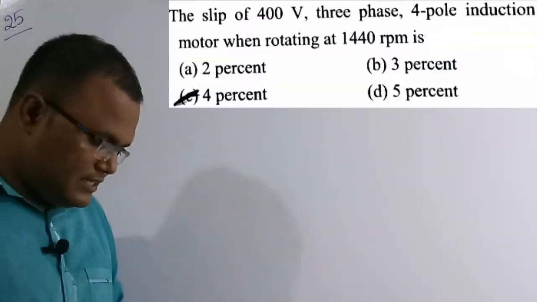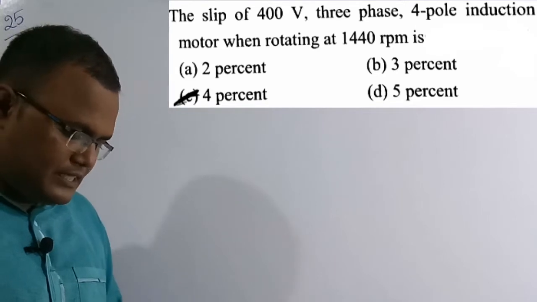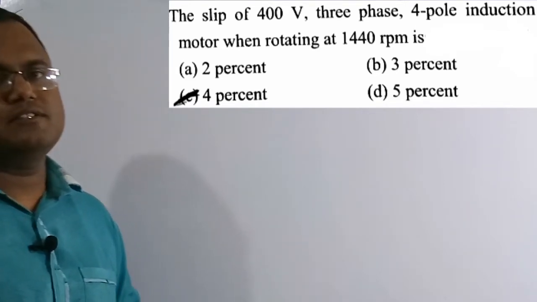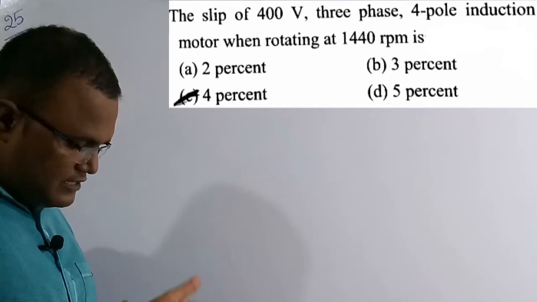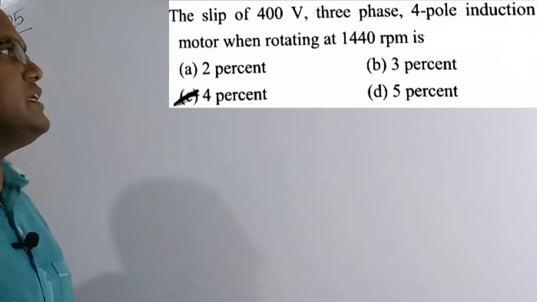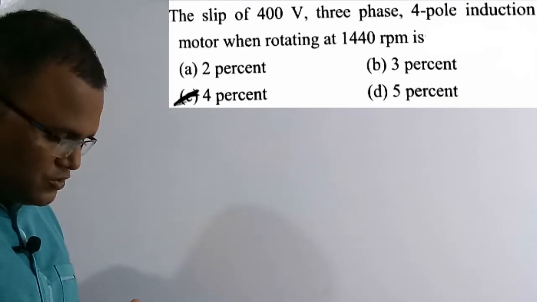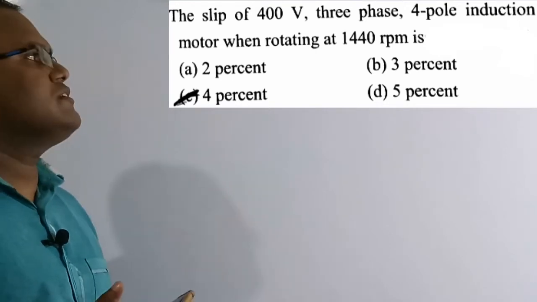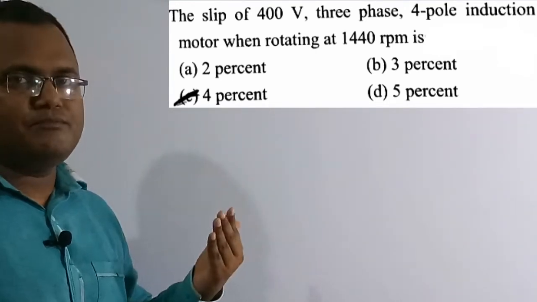So now we are going to solve the 25th question. See the question here. The slip of a 400 volt 3-phase 4-pole induction motor when rotating at 1440 RPM is. So basically the frequency is not given here, but they have given that the induction motor is rotating at 1440 RPM. By default the frequency is 50 hertz in India. They also gave a 4-pole induction motor. So based on this data, we have to find what the slip is.